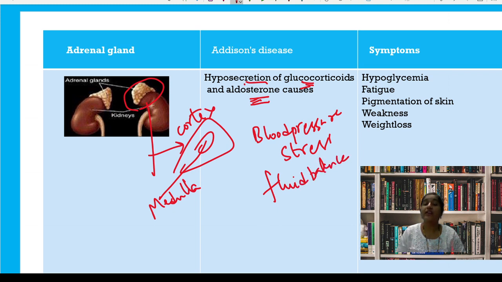Whenever there is damage to these adrenal glands, either because of a disease or tumor, what happens is there is a decreased production of these corticosteroids. So all these functions are affected, resulting in hypoglycemia, fatigue, pigmentation of the skin, weakness and weight loss.